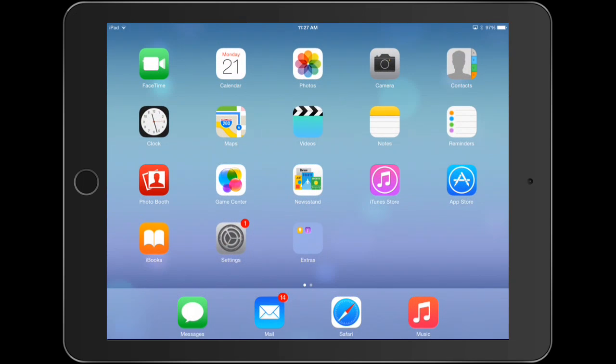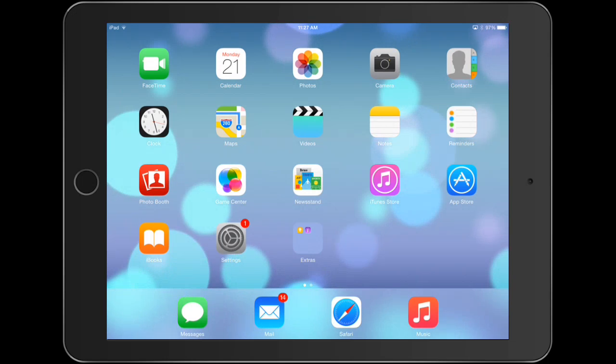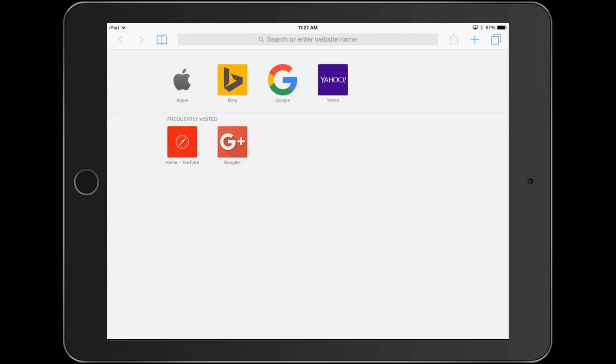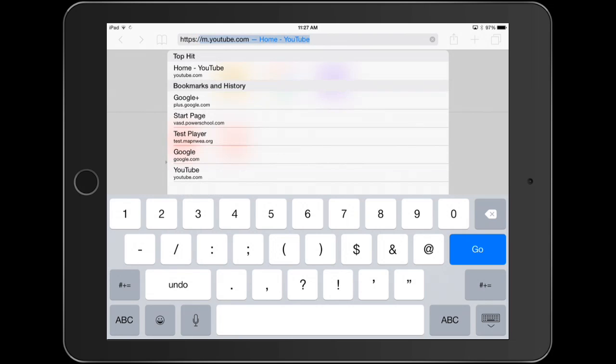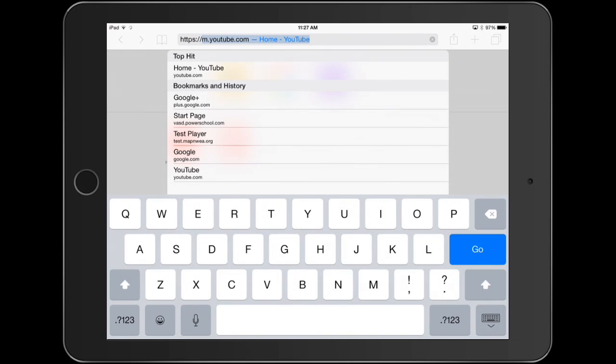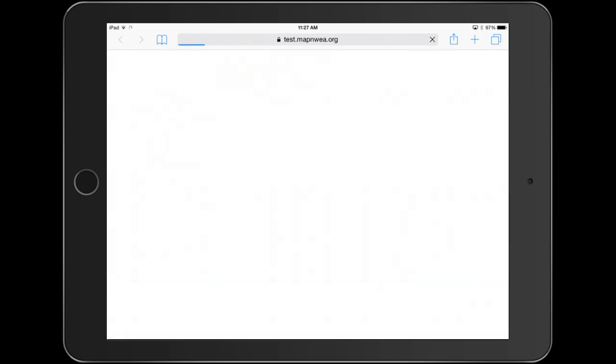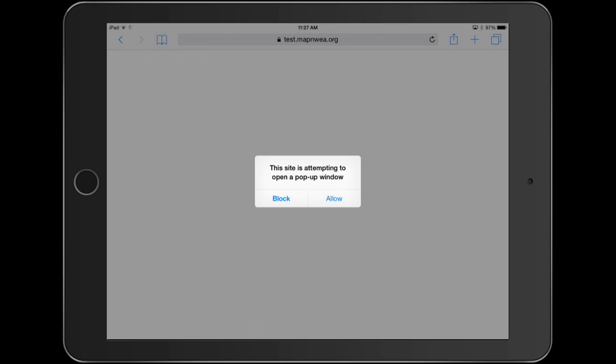Exit Settings. Now go into Safari and type in https://test.map.nwea.org and hit go. If it doesn't open right away, click the refresh button and check to see that you've typed in the address correctly. When this window pops up, choose Allow.